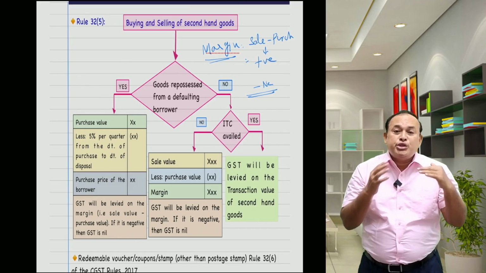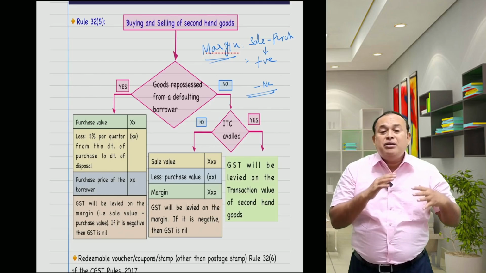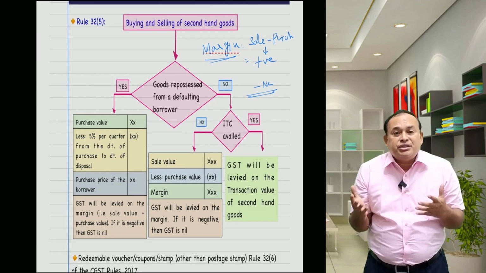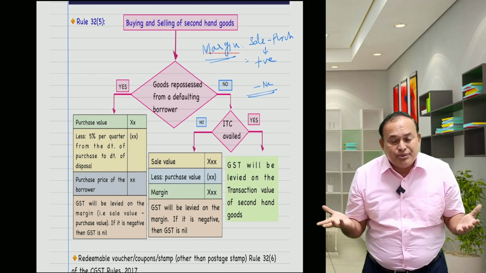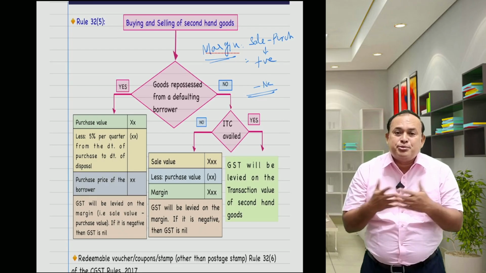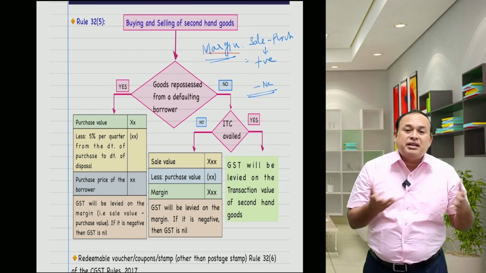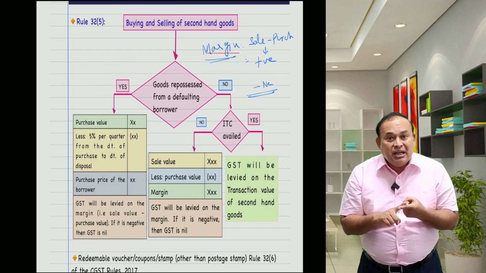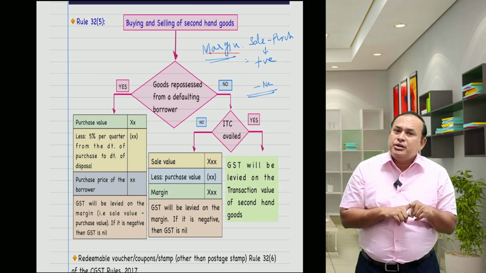Acquire the used goods, and what will the banker do with those goods? He will come for auction to dispose of those goods, to the highest bidder. That means the banker acquired used goods and is selling used goods.